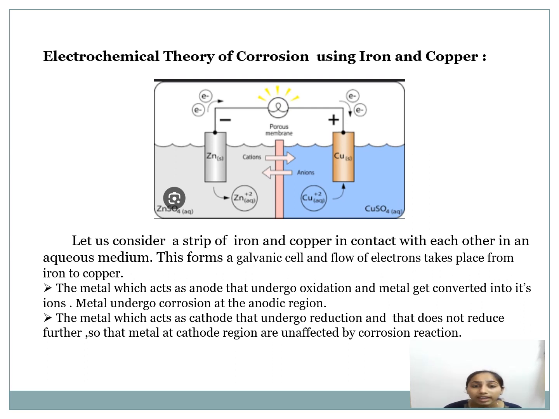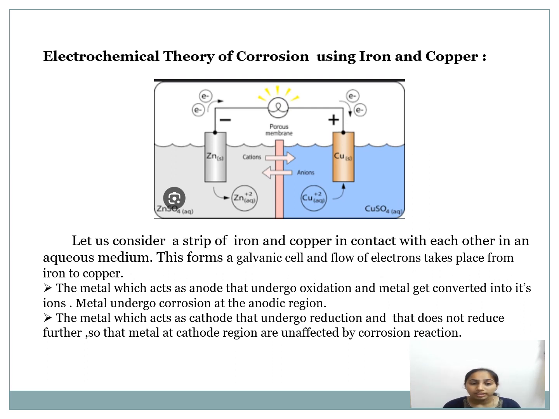The following diagram shows the electrochemical theory of corrosion using iron and copper. Let us consider a strip of iron and copper in contact with each other in an aqueous medium. This forms a galvanic cell and electrons flow from iron to copper.